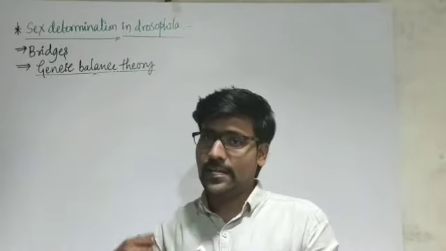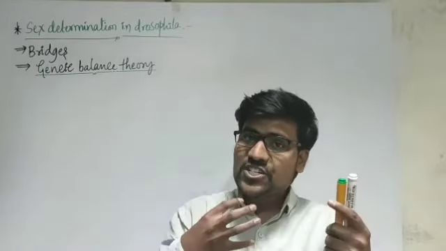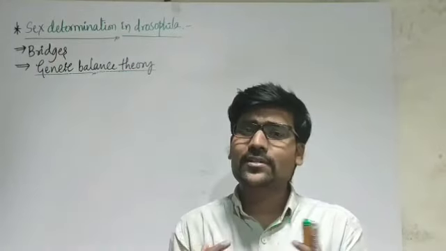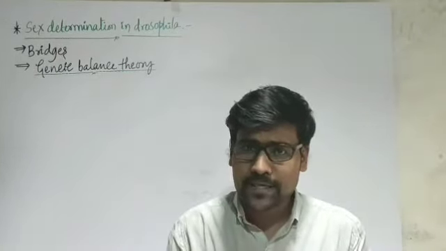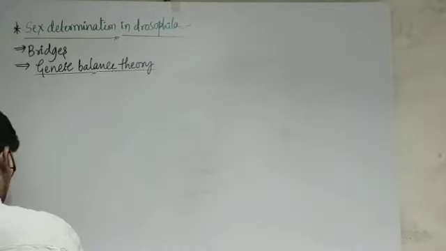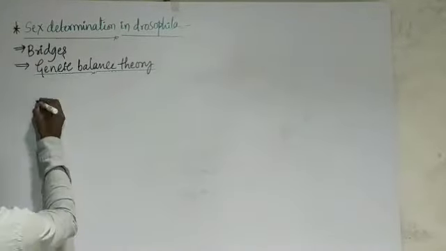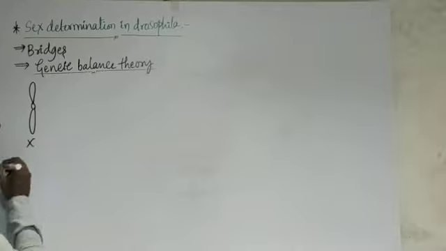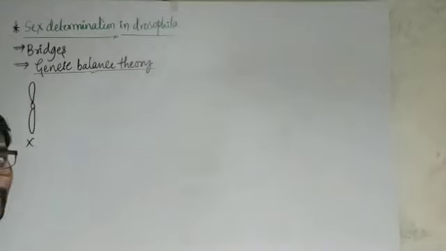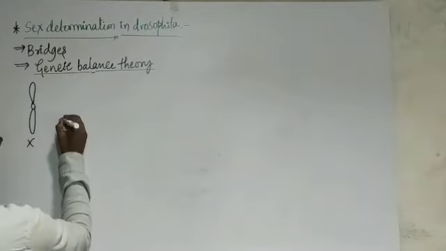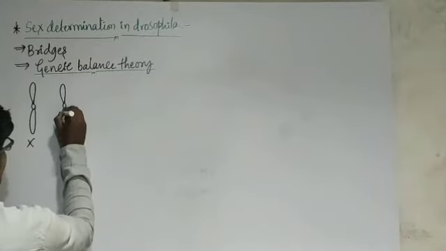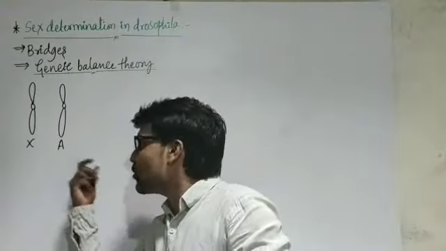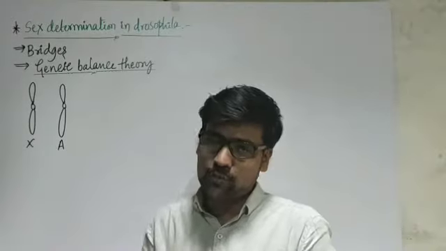In the genic balance theory, variation in the gene number leads to the sex of the Drosophila, however the sex chromosome number might be. Simple thing here. If I consider an X chromosome, a univalent chromosome, and let me consider one autosome, a normal chromosome, so one is a sex chromosome and one is an autosome.